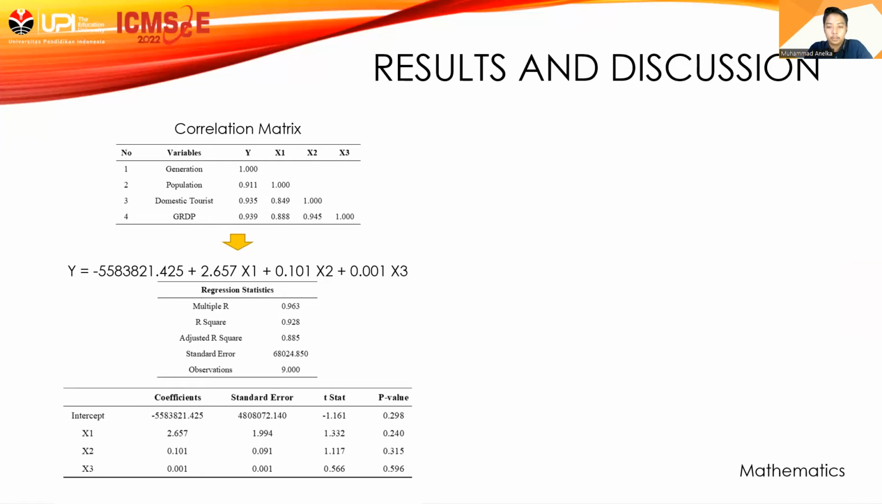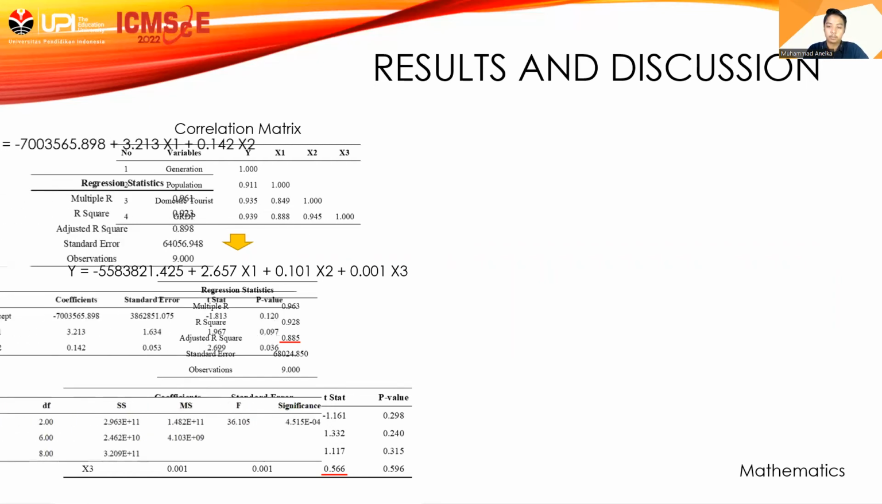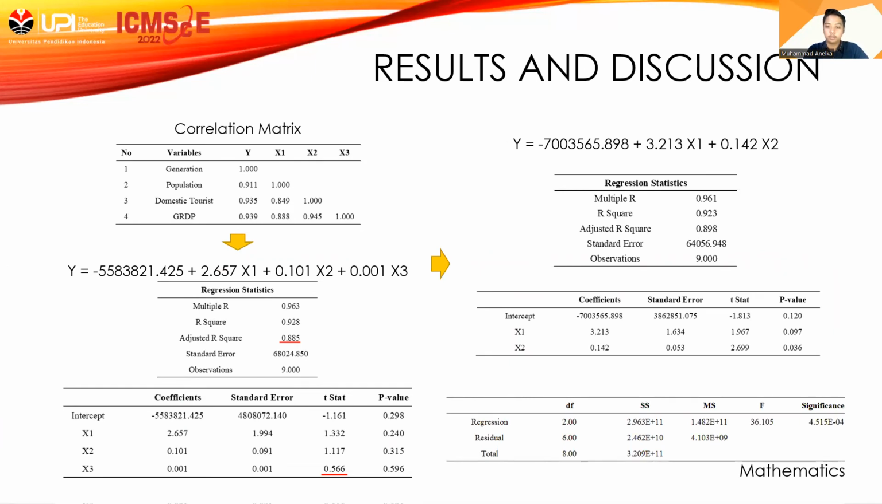Furthermore, multiple regression tests were carried out for all variables. The regression equation obtained is shown with a magnitude of r squared of 0.885. Because the value of the t-score of x3 is below 1, it is considered to have no effect. Then the regression is carried out again without including the x3 variable. We regenerate the regression without x3 and the result is shown with a magnitude of r squared of 0.898. This means that without including the x3 variable or GRDP, the value of r squared becomes larger and highly correlated.